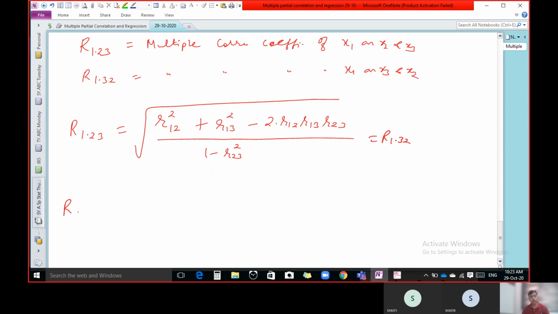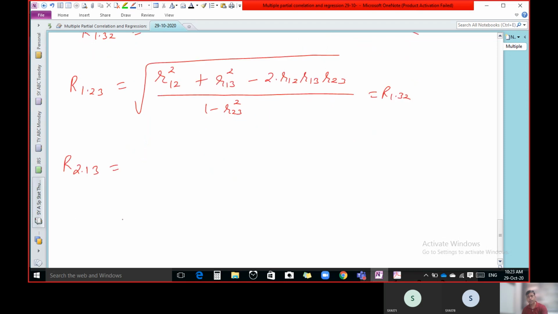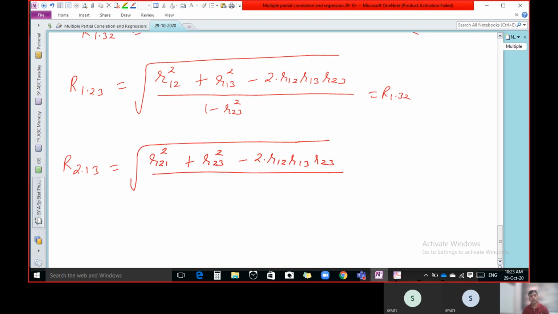Now tell me what is the formula of R2.13? See, root of, first of all you have to write R21 square plus R23 square minus 2 times the same thing, R21 R23 R13, upon 1 minus R13 square.